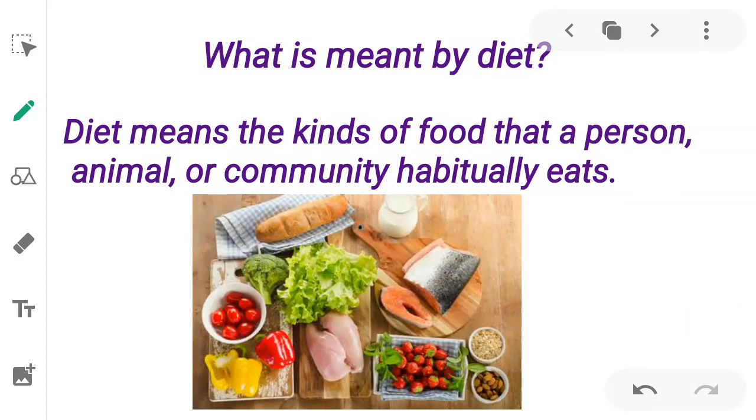So what is meant by diet? Diet का meaning क्या? What is diet? Diet means the kinds of food that a person, animal, or community habitually eats. मतलब the food we eat is our diet. So we eat roti, sabzi, chapati, milk. As you can see in the picture, we eat chicken breast, fish. These are all parts of our food, and these include diet. Habitually means on regular basis.